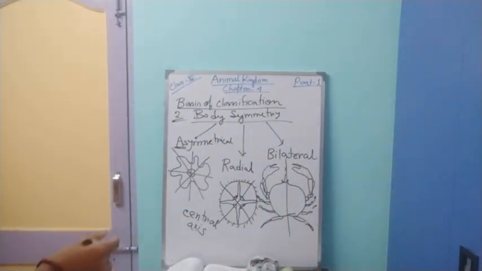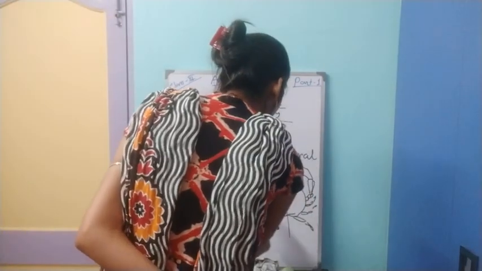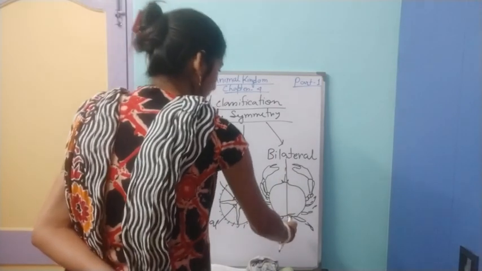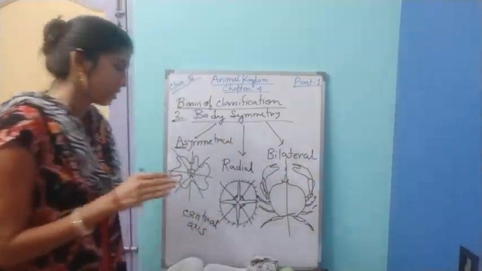When the body can be divided into identical left and identical right halves only in one plane, then it is called bilateral symmetry.